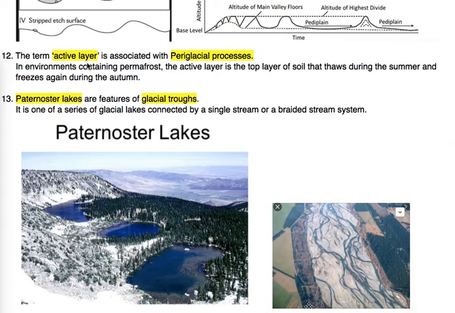The active layer is associated with periglacial processes, because in an active layer there must be contraction and expansion. It happens only in periglacial processes, by thaws and freezes in different seasons like summer and autumn.